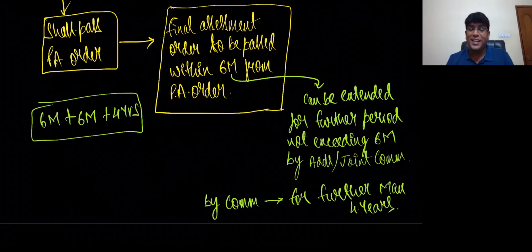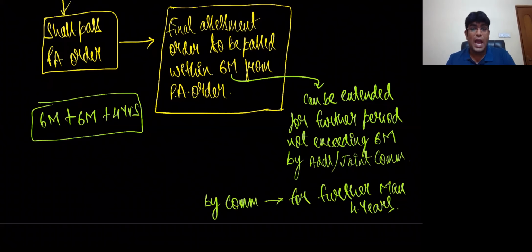That's where practically we always say a provisional assessment order can remain provisional only for a maximum period of 5 years. Now, how did this 5 years come? Obviously because the original time limit is 6 months, it can be extended by a further 6 months by the additional or joint commissioner, and can be further extended for a maximum of 4 years by the commissioner. I hope we are getting clarity, everybody.